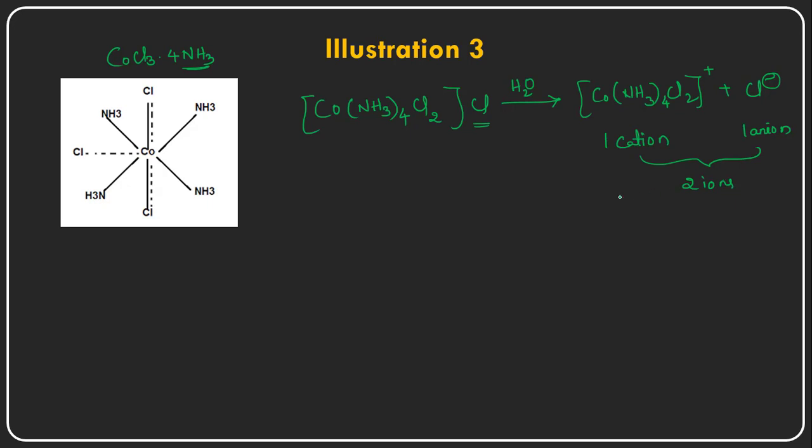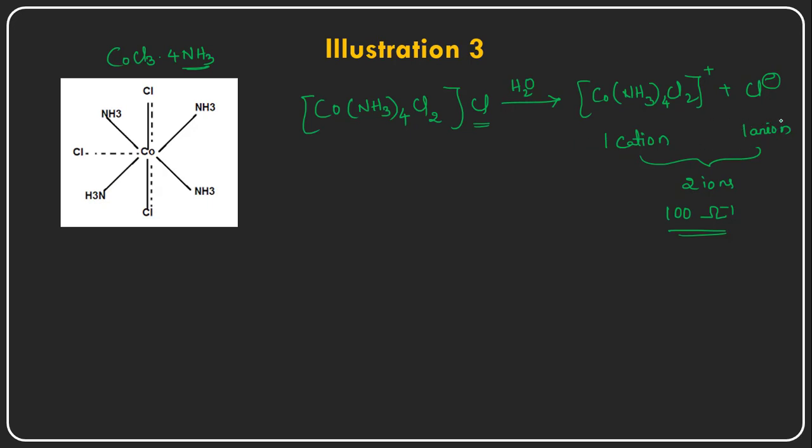If two ions are present, the molar conductivity range is 100 per ohm. So this is the evidence that this particular complex is giving two ions, among them one is the cation and the other one is the anion. So this is one evidence.